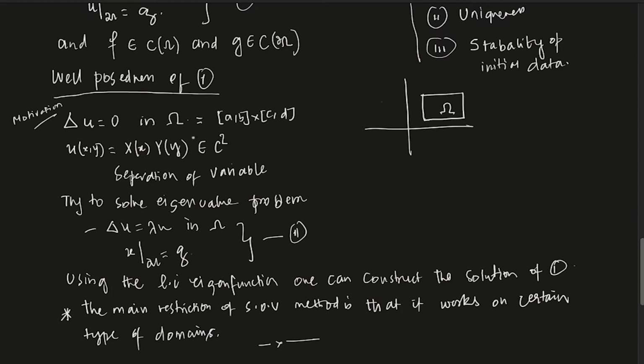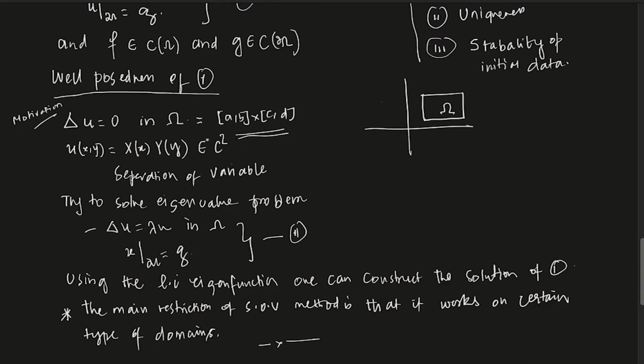If you remember, you just work out one problem using separation of variable, you will understand. If it is not in this form, AB cross CD, not in a rectangular form, then the separation of variable won't work. Of course, in other coordinate systems, you can think of a circle also, a disk and all.